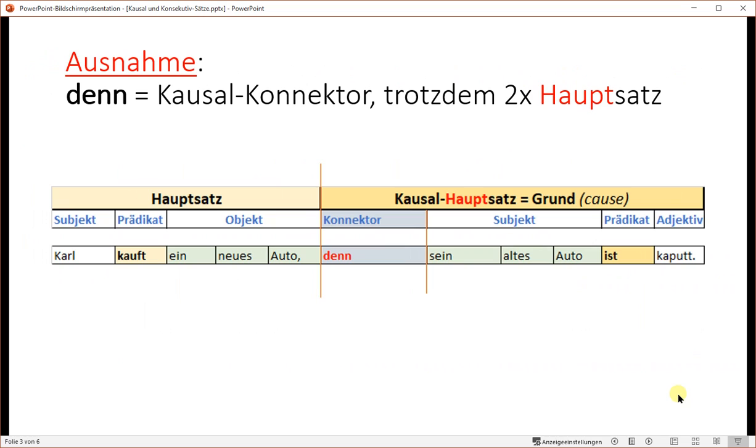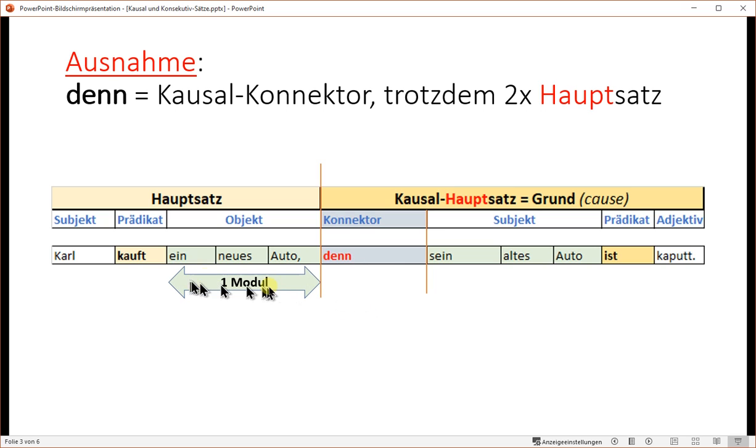Now we talk about an exception. This is also a Kausal connector, but still this one creates two times a Hauptsatz. Left side we have again Karl kauft ein neues Auto, then a special connector denn, and in the second Hauptsatz sein altes Auto ist kaputt. This alone would be a Hauptsatz. Sein altes Auto ist kaputt, that's a Hauptsatz of its own anyway, and with this connector we connect those two Hauptsätze.